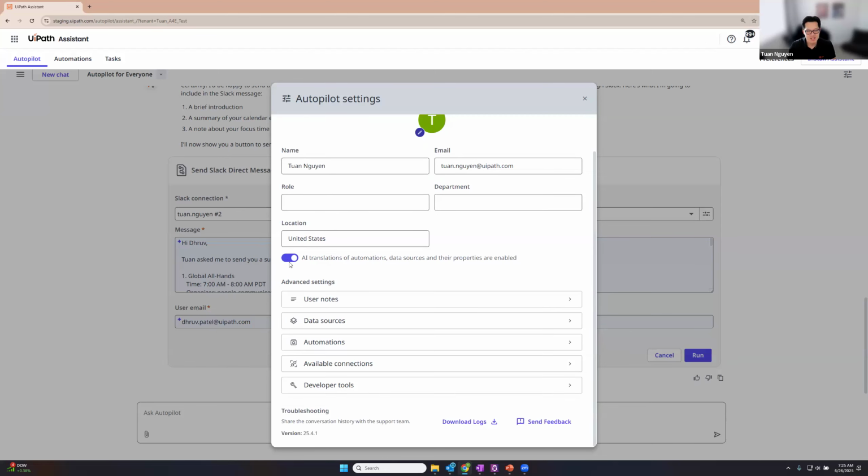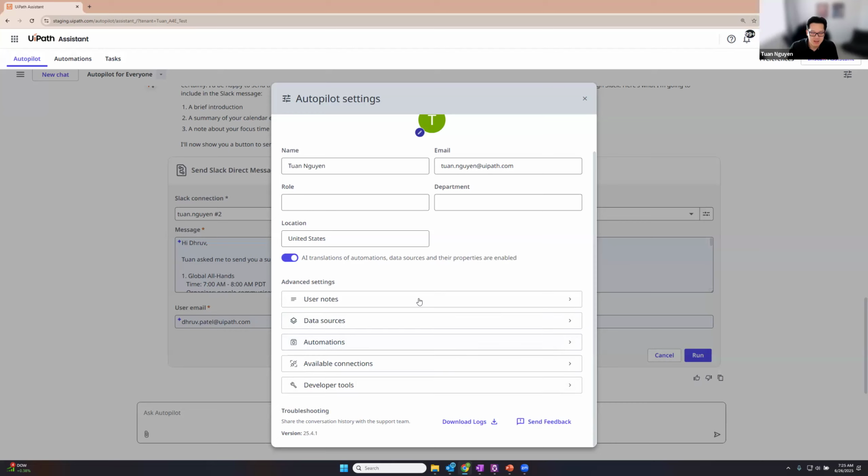The AI translations is a unique feature. So if you change your language to another language that we support, then in the chat itself, when you see messages or automations or even the automations or data sources, we will actually translate those in real time. If those translations don't make sense because they are LLM generated, you can just toggle this off and then we won't try to translate just in time the automation cards or the automations in the data sources or automations tab.